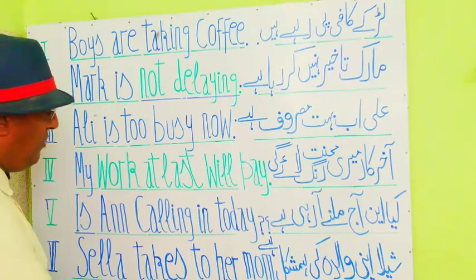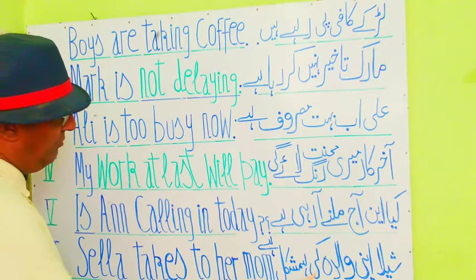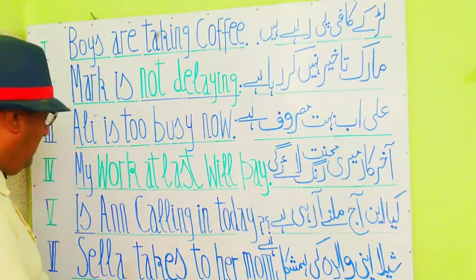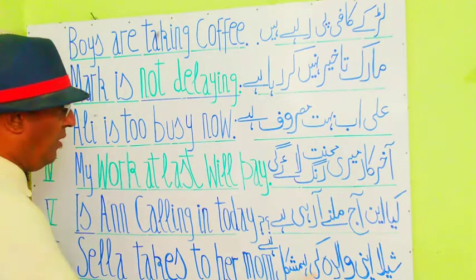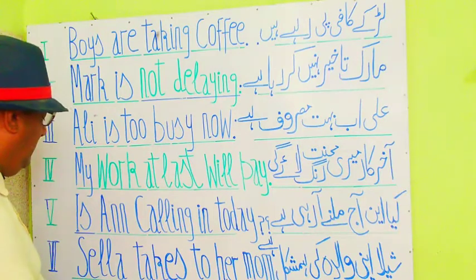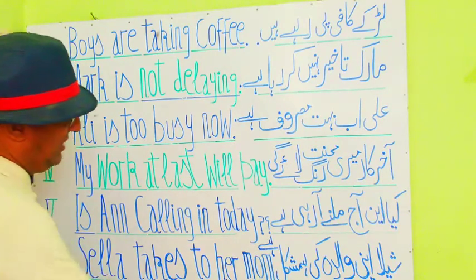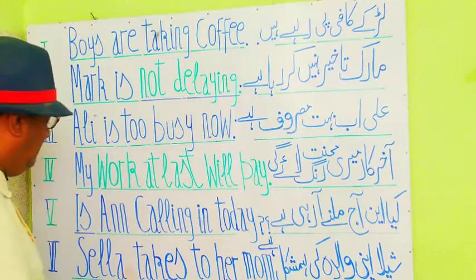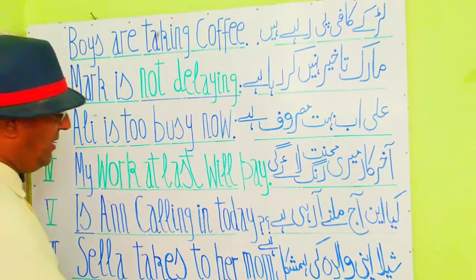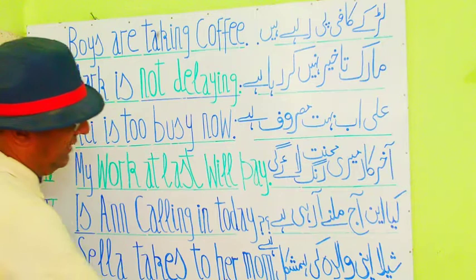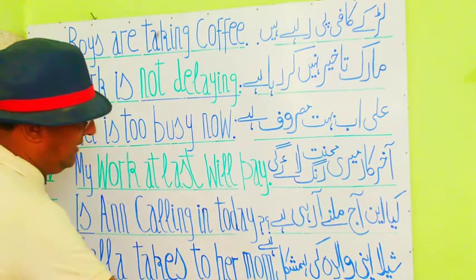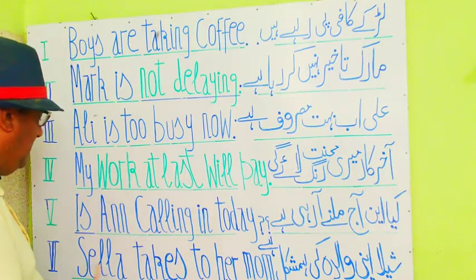Sheila takes to her mom. Sheila takes to her mother. Take to is a phrasal verb.